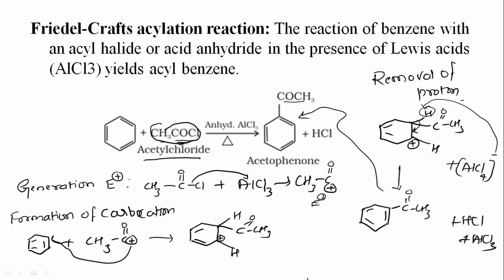So in every reaction you have to remember which electrophile is generated. That electrophile you have to substitute to the benzene ring. That is the only product obtained during this electrophilic substitution reaction. So these are some reactions which take place in aromatic compounds. So remember all these reactions.